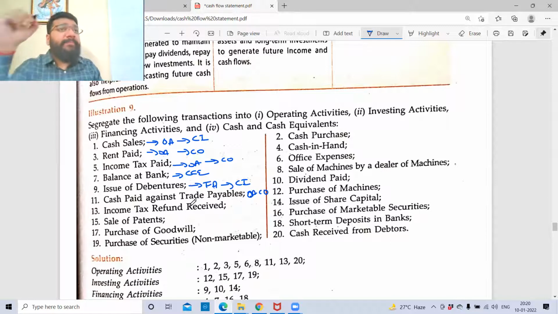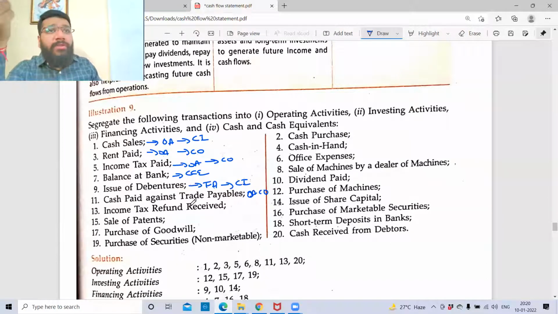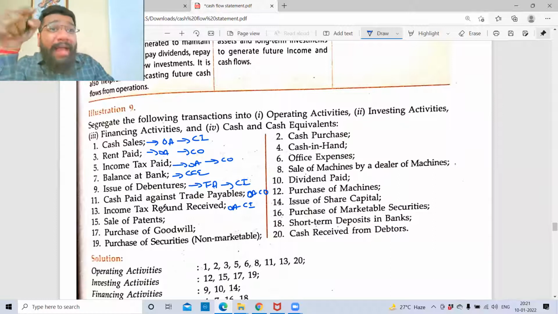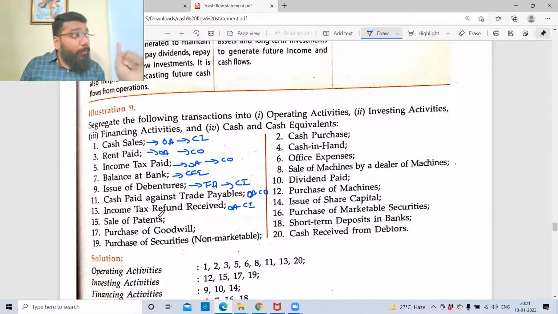Income tax refund received. If income tax is operating, the refund is also operating. It is an inflow. Operating activity, cash inflow. Sale of patent. Patent is an intangible asset. Investing in a tangible or intangible asset is an investment activity. So sale proceeds from the patent is my investment activity, which is a cash inflow.